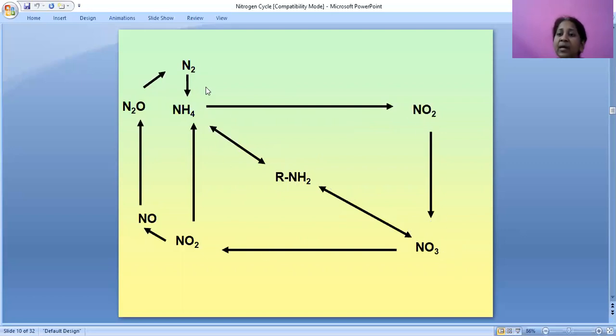In the circular process, atmospheric nitrogen is first converted to ammonium cations, then into nitric oxide, dinitric oxide, nitric oxide, then nitrous oxide, and it gets into the environment as nitrogen.